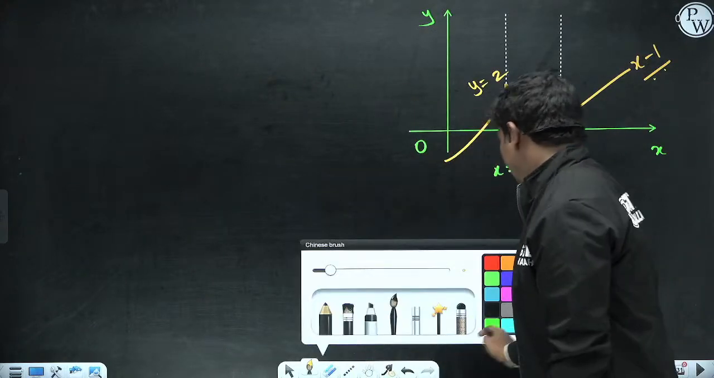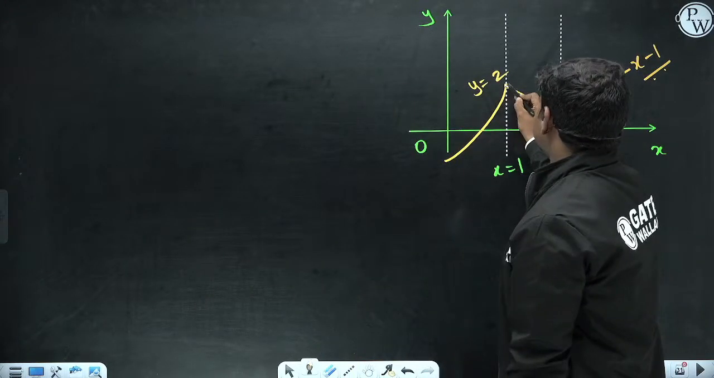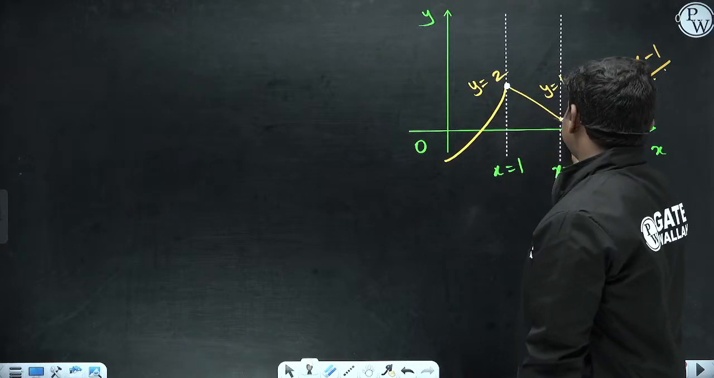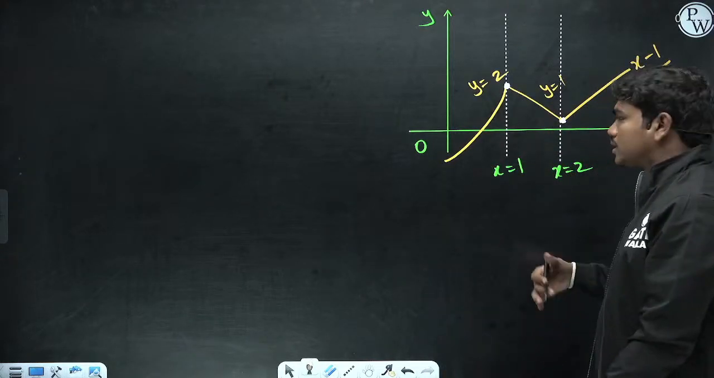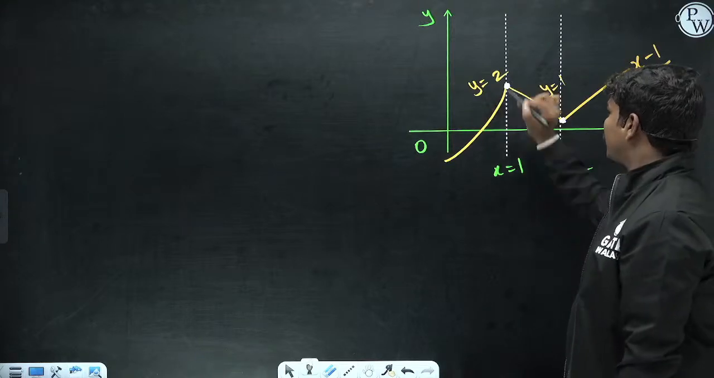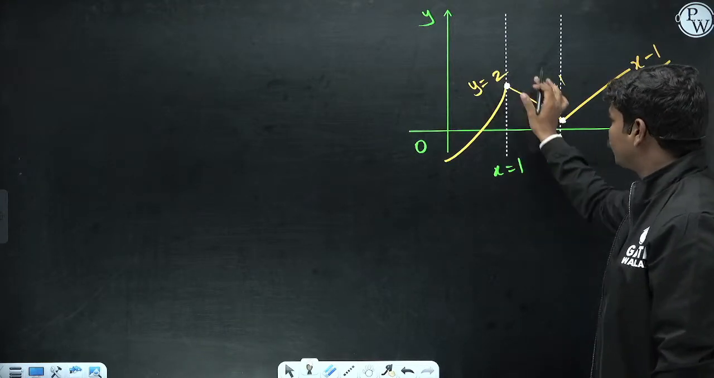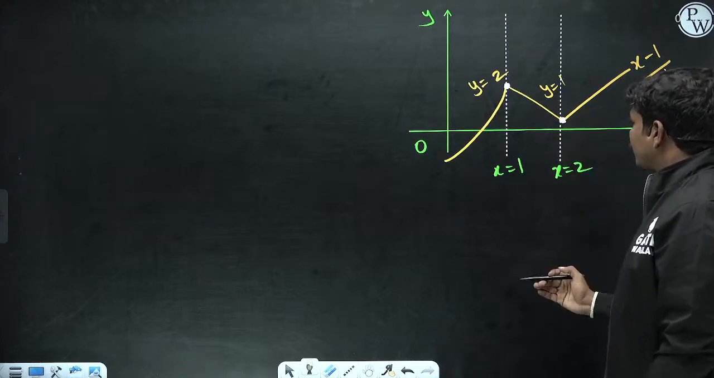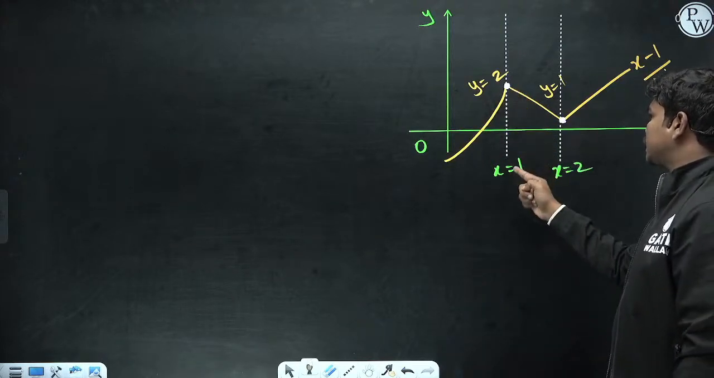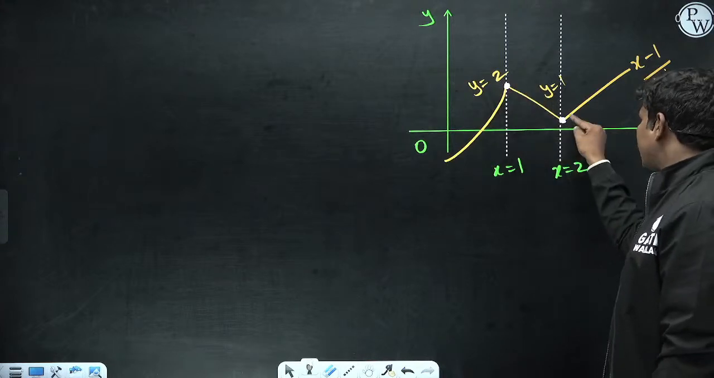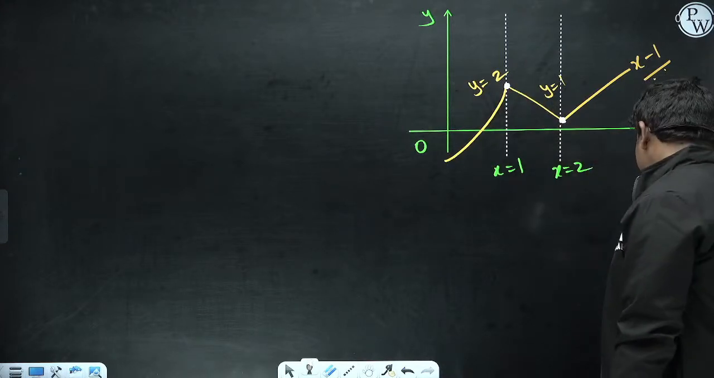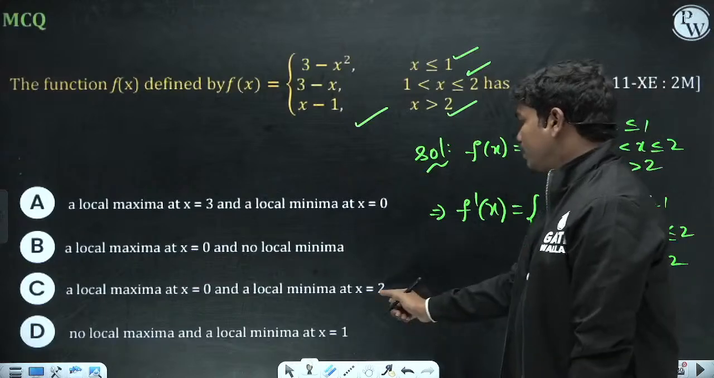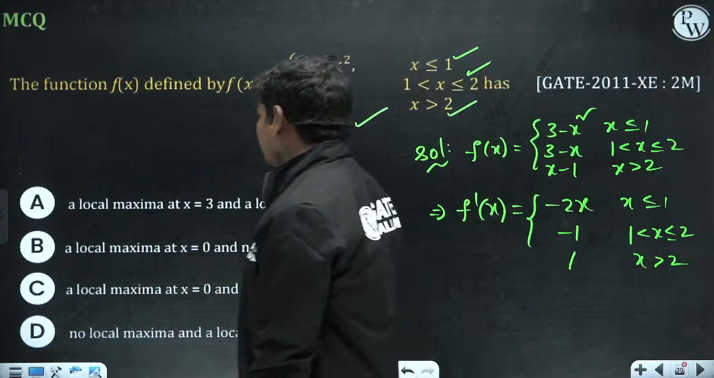Now if you see, there are some points here. At this location it has local maxima, and at this location it has local minima, if you consider the graph. At x equal to 1, the y value is 2, which is the maximum peak value of the locality, and here this is the minimum value of this locality. So at x equal to 1 it has local maxima, and at x equal to 2 it has local minima.